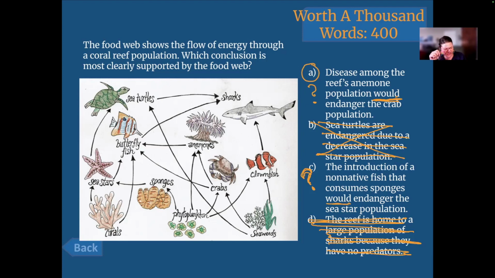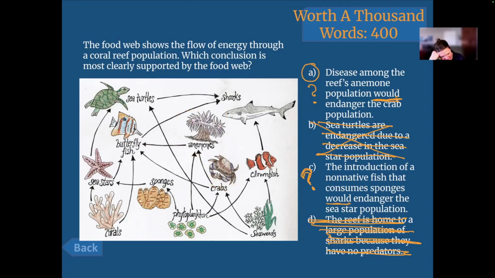Disease among the reef's anemone population. If the anemones get diseased, will we have less of a population or more? Less. They're going to die off. Okay. So would that endanger the crab population? Do you think we'll have the crab population get in danger if we have less anemones? No, just the opposite, right? The anemones eat the crabs. If there's less anemones, we're going to have crabs running around everywhere, at least at first. And so I think A is a little weak, but let's make sure that C is stronger than that.